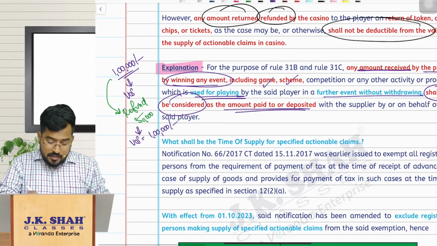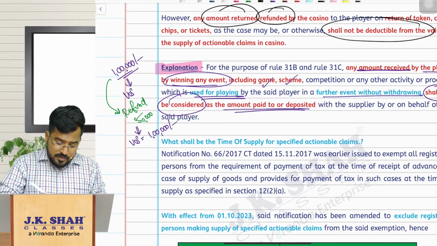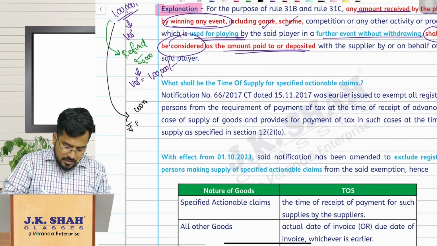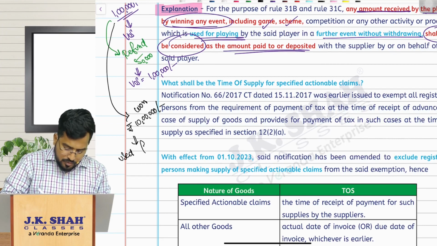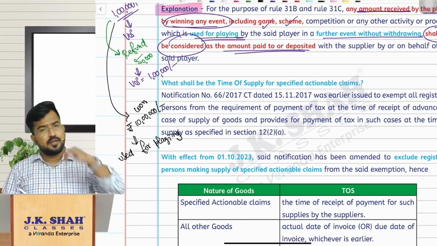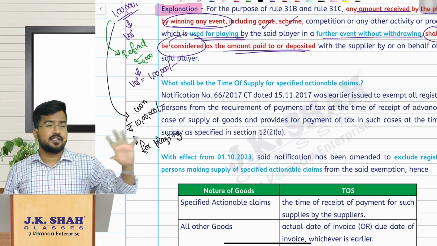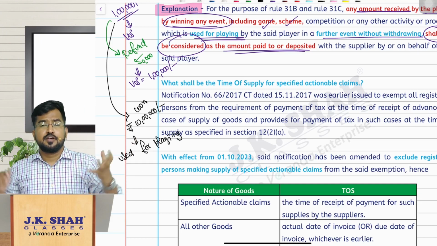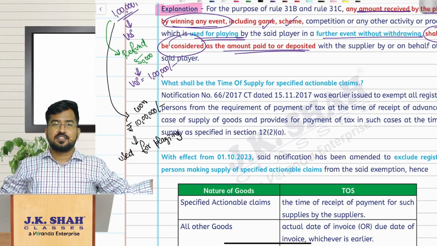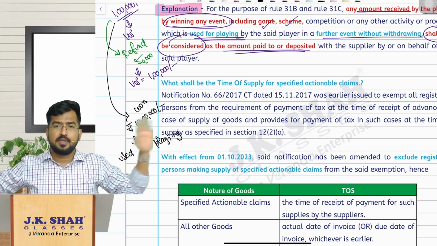But the amount left in the wallet, I have won 10 lakh rupees, and I am using this for playing again without withdrawing, just like the tokens or coins I have with me. So 1 lakh worth of coins I purchased, and now I made them 10 lakh worth of coins, and again I am using them for playing.